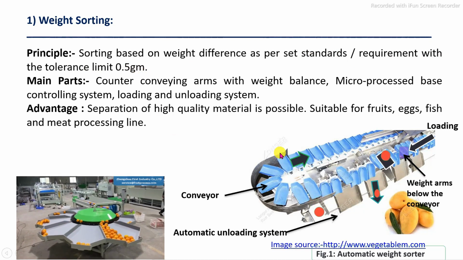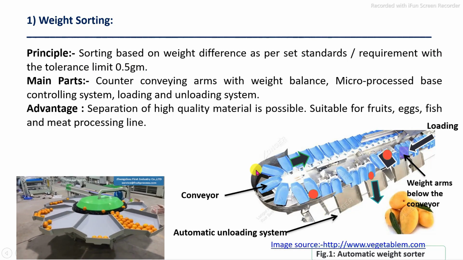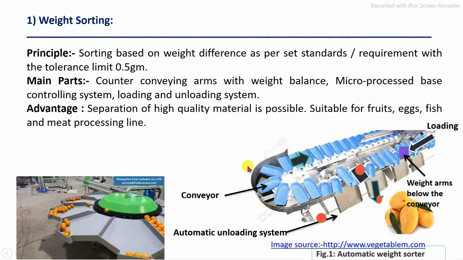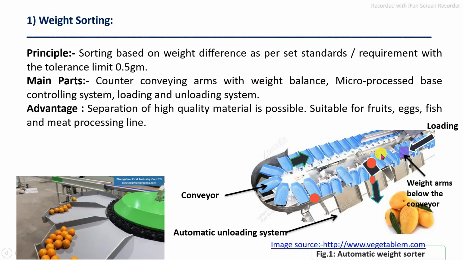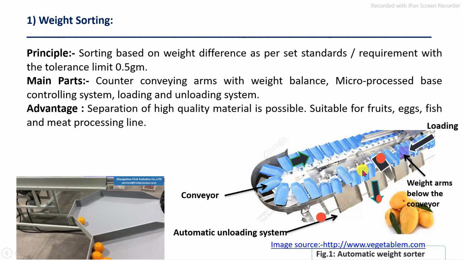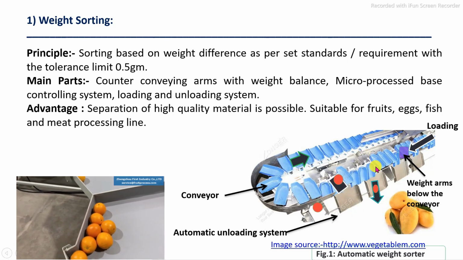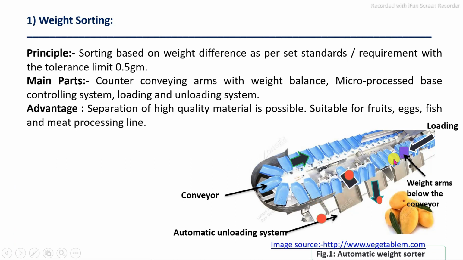You can see this is an example of a weight sorter in which automatic sorting is carried out. Its main parts are the counter conveying arms with the weighing balance. These are the counter conveying weighing arms, and at the bottom the weight balance is provided, or also an intermediate weighing balance system, with an automatic controlling device based on a microprocessor and automatic loading and unloading systems.